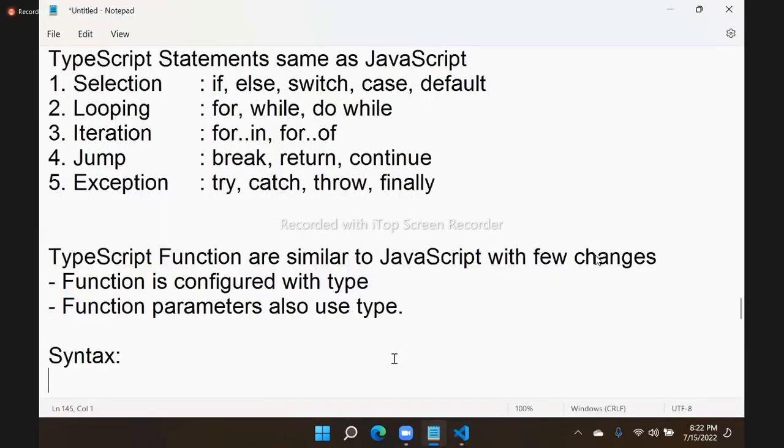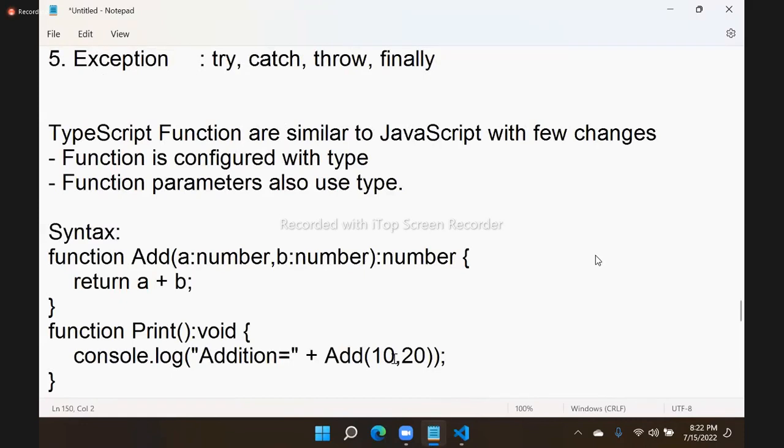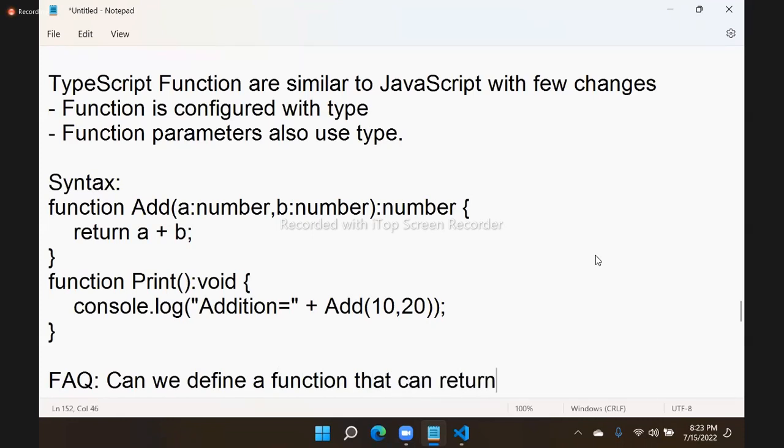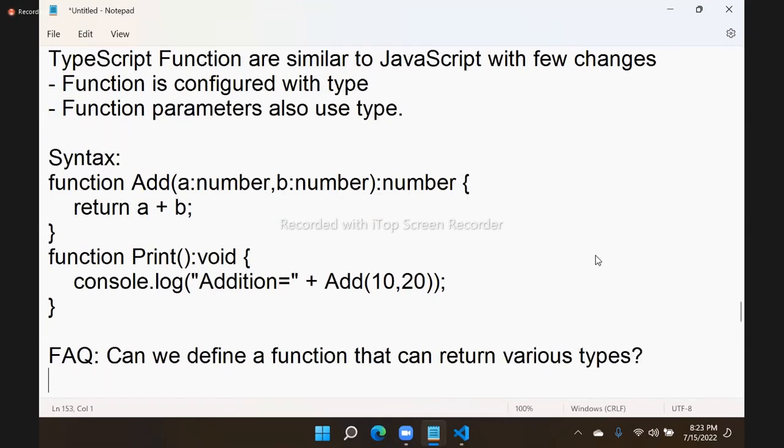This is an example, right? If anybody asks you a question like, can we define a function that can return various types? Can a function return various types like number and string? That means, can we use a union? We can. So it is possible.